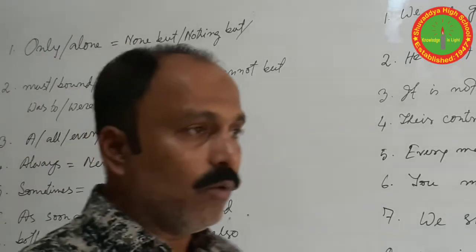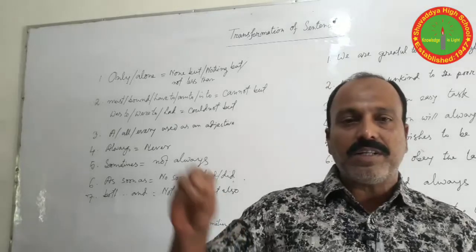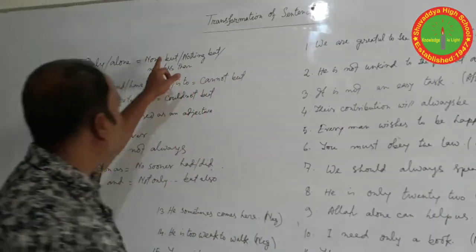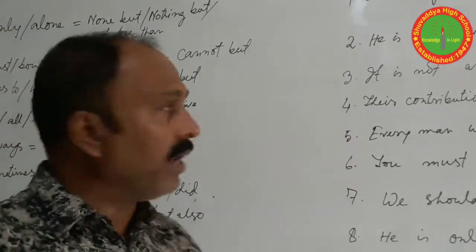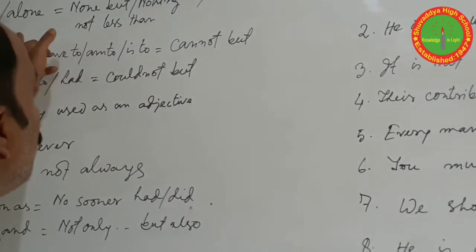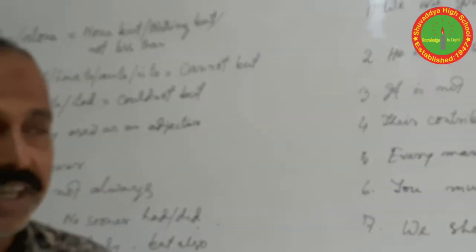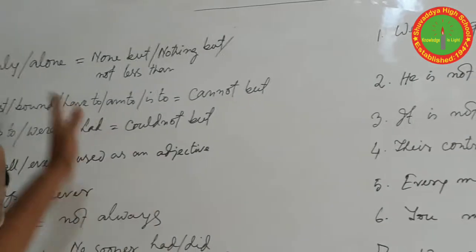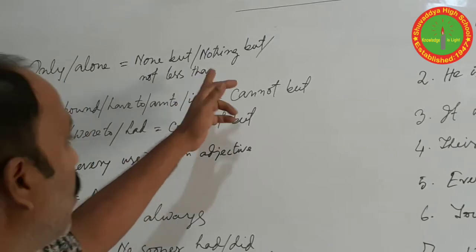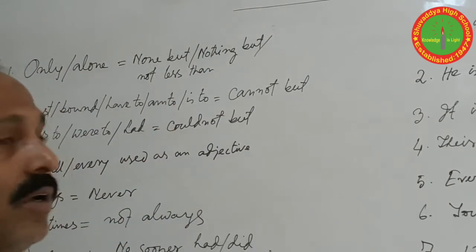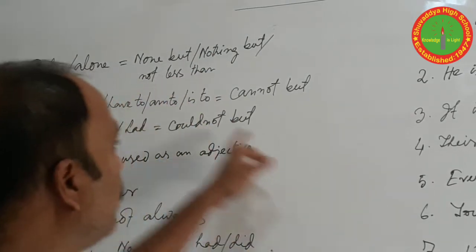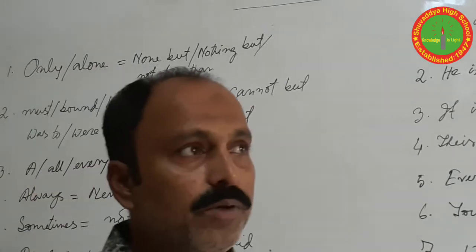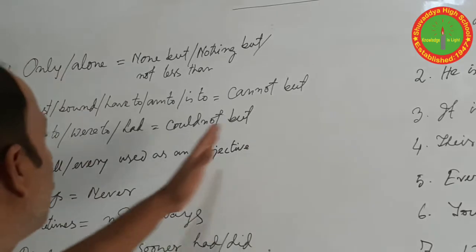When the only or alone refers to a creator or person, we write none but. When it refers to a thing, we write nothing but. And when it refers to numbers, we write not less than or not more than. You can write any of these.